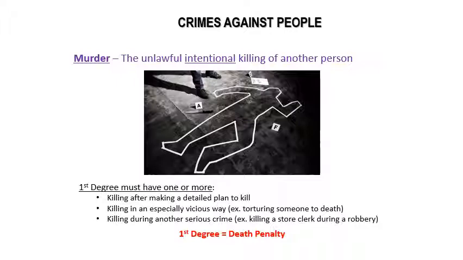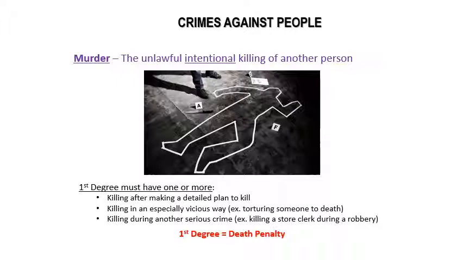Okay, killing in an especially vicious way. Okay, maybe somebody tortured somebody to death. That would be seen as a very, very bad, very nasty way to kill somebody. Okay, that would be a check mark for the first degree. The third way that somebody could be convicted of first degree murder would be killing during another serious crime. So maybe somebody was committing robbery of a store and they end up killing the clerk behind the counter. Well, not only did they murder somebody, but they were also committing robbery that led to the murder. Okay, so you have to have at least one of those 3 items in order to have first degree murder.